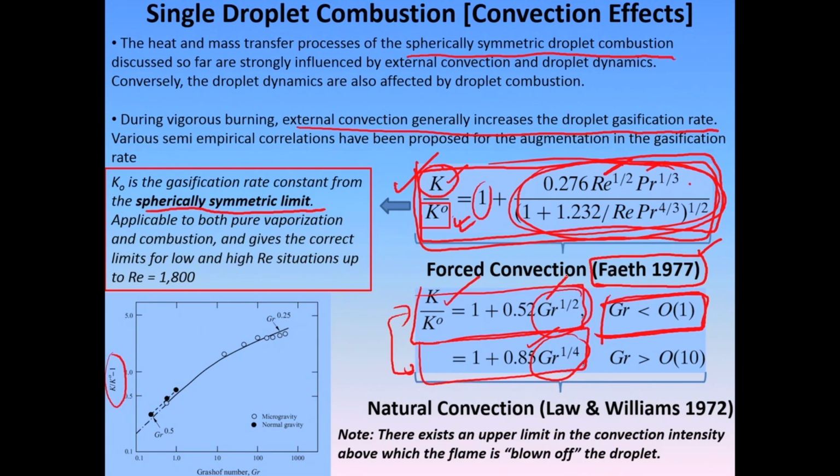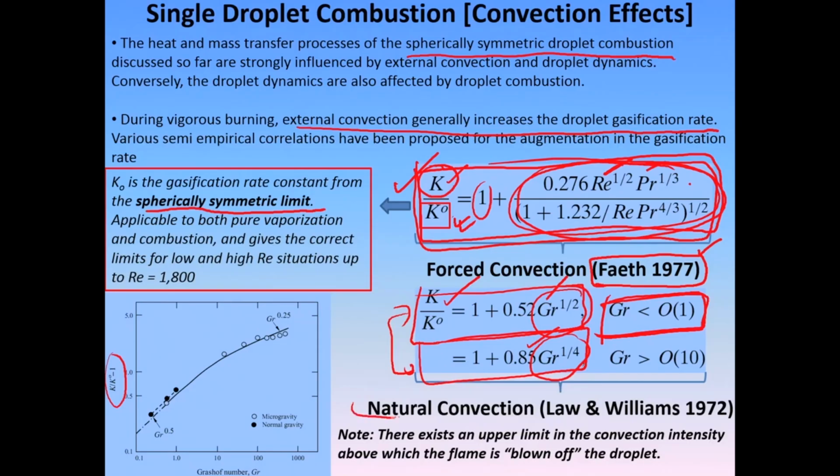So, it is almost like blowing off your candle. You blow it slowly, what happens is that the candle burns. But if you blow very hard at the candle, what will happen? The candle flame will extinguish. So, you have to keep that limit into consideration, that the flame may actually get extinct if you have too high of a forced convection, got it. Okay. So, that should be taken into account when you actually do this kind of analysis.